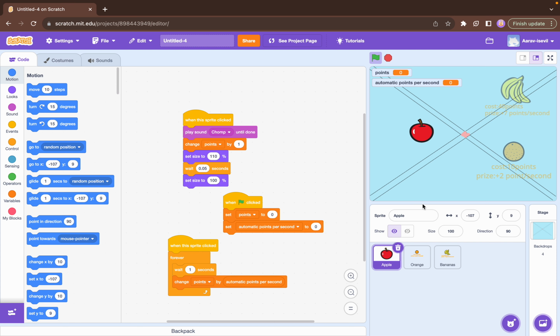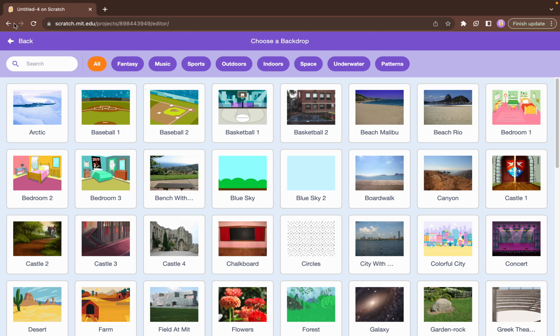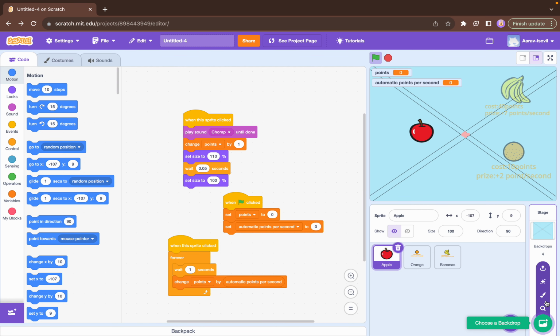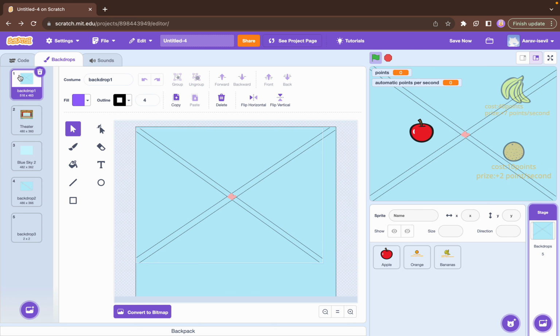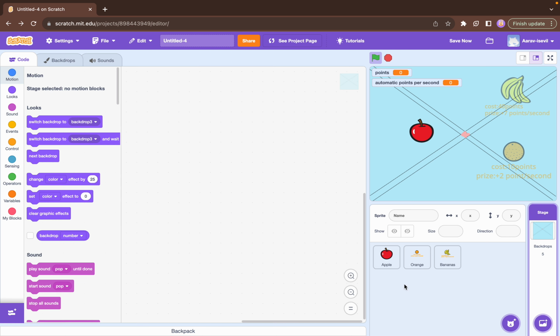Before that, pick a background. I did not pick from this area. You can also make a background: if you choose backdrop and then paint, you can do anything. I did this one because I think it looks cool personally. You have every tool there, so you can do it.